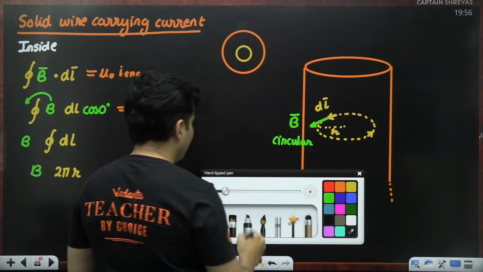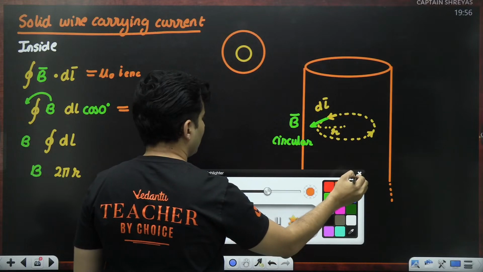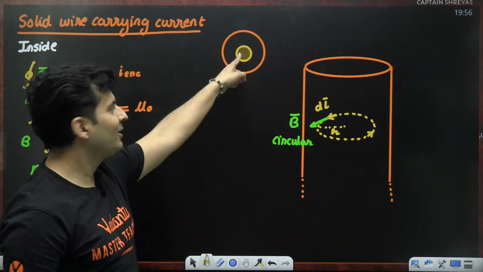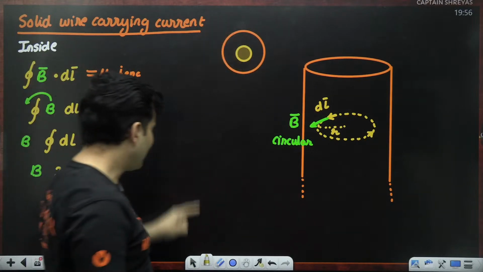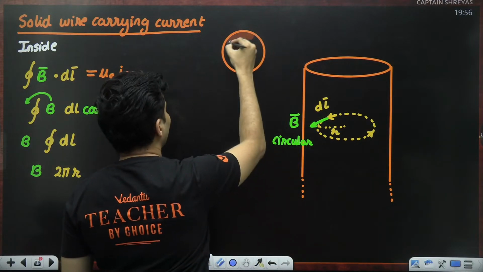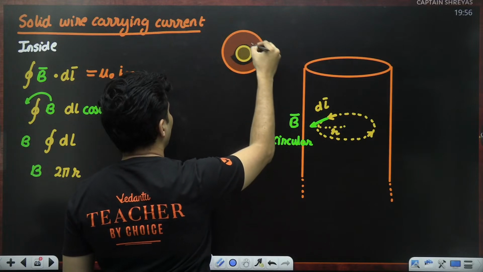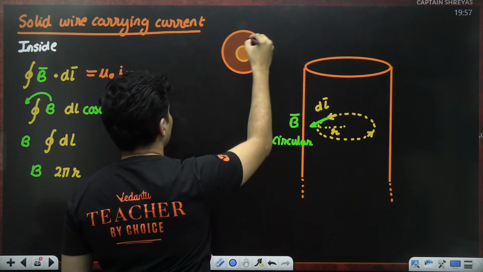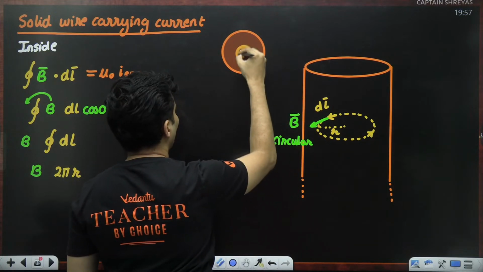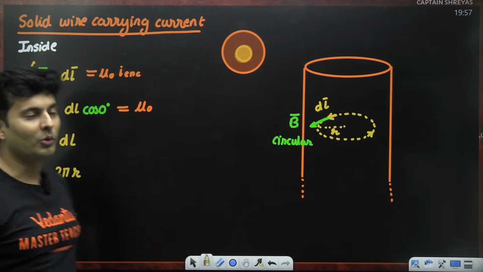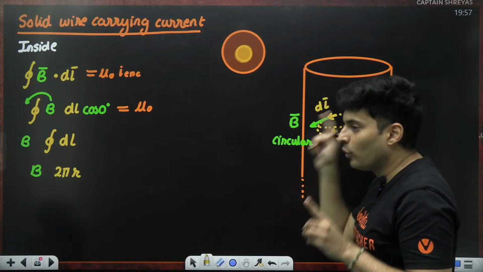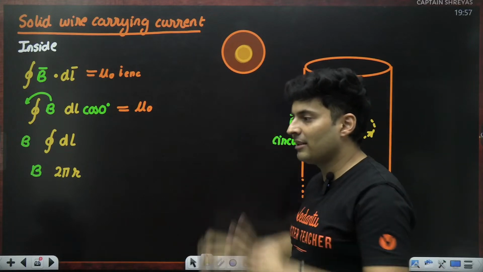The enclosed current is actually only this much, whatever is there over here, not the entire thing. Current is flowing everywhere inside, but I should be bothered only about this much part of the wire. So now it makes sense why the enclosed current won't be I, rather it will be less than I.